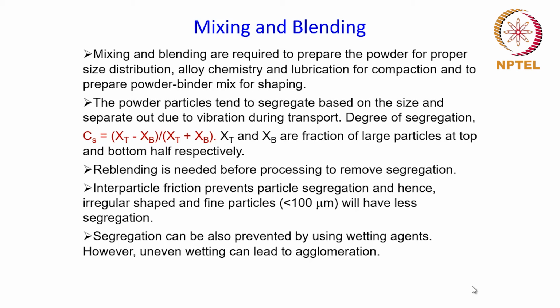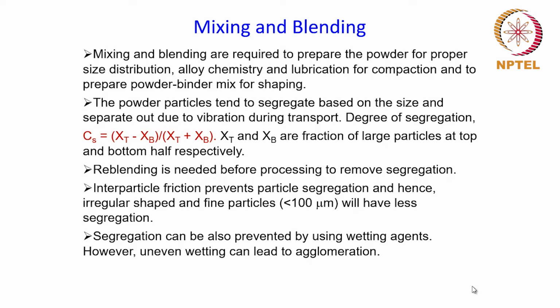For example, the density can vary, so we need to make sure that the segregation is removed before the compaction process. There are three main reasons for segregation: particle density, particle shape, and particle size.